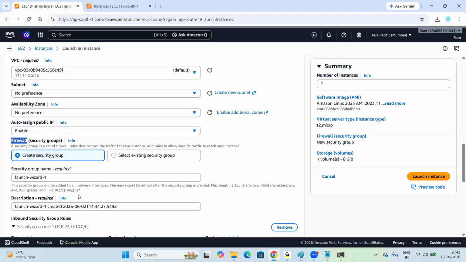VPN is a firewall. So VPN will allow authorized people. For example, you have an employee ID and you have some authentication, right? So as an employee, you can connect to your VPN. You'll be having credentials, right? Once you join the project, you'll get the credentials. You can connect your VPN.